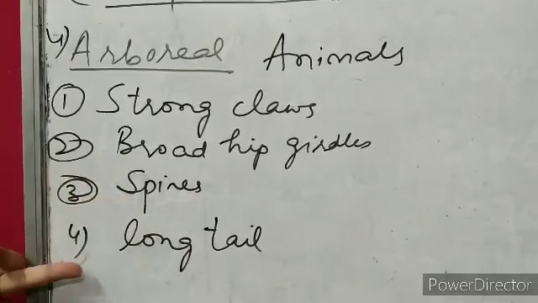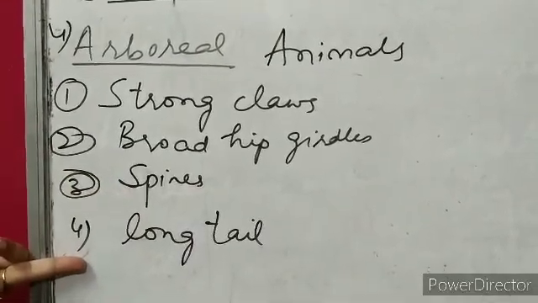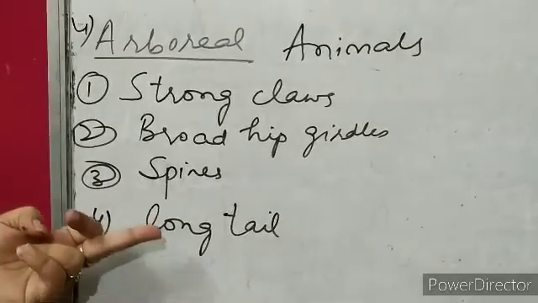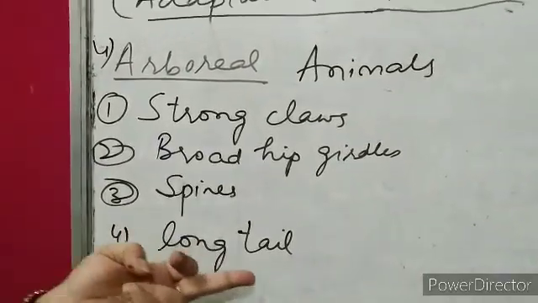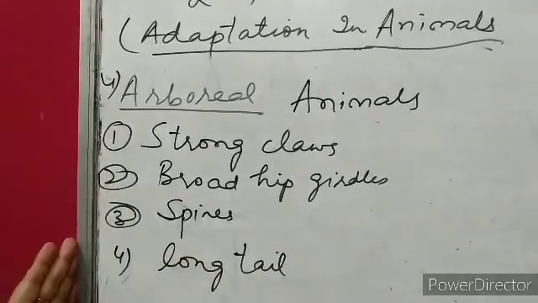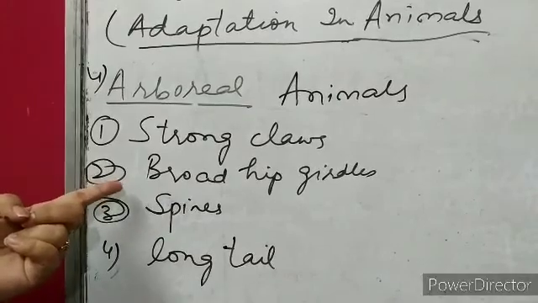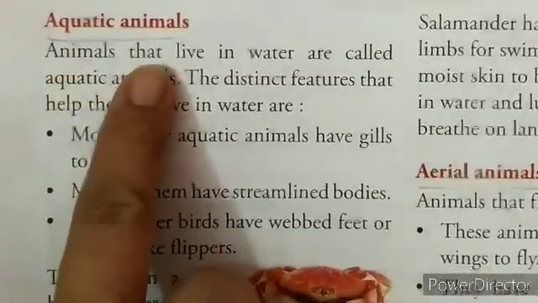Then a long tail. Monkeys have long tails, and a long tail helps them grip the branches of the tree. So these are the features of arboreal animals that help them live on the branches of the tree. Now we are going to read page number 76.